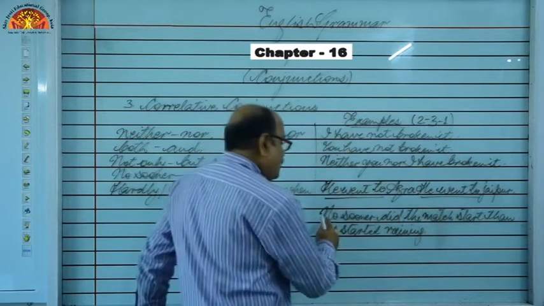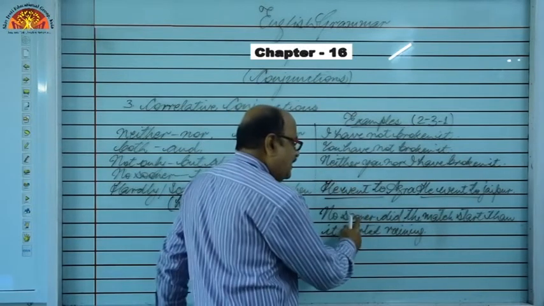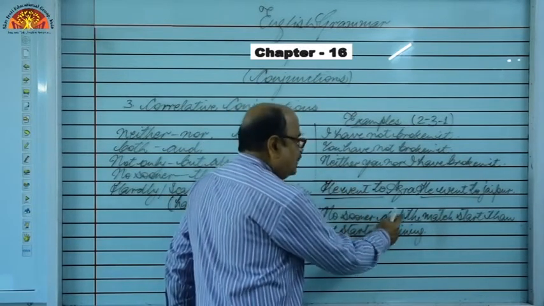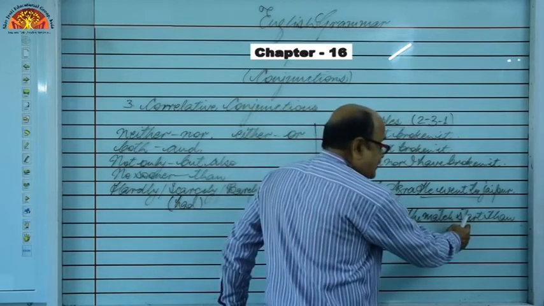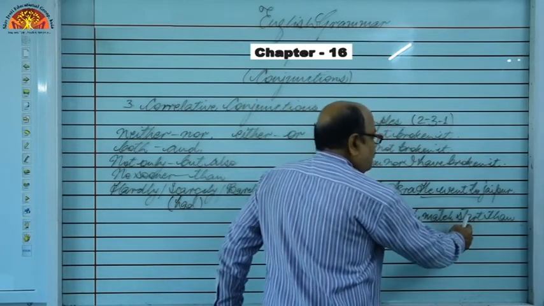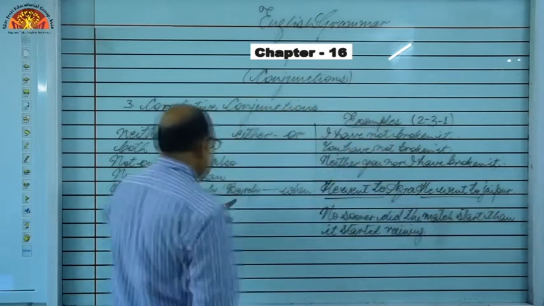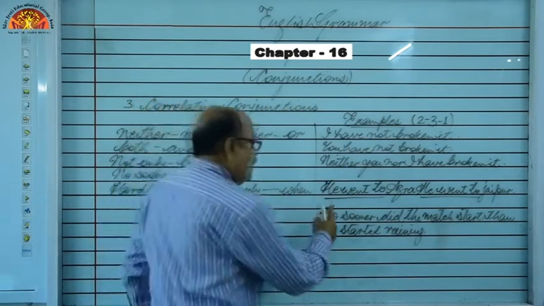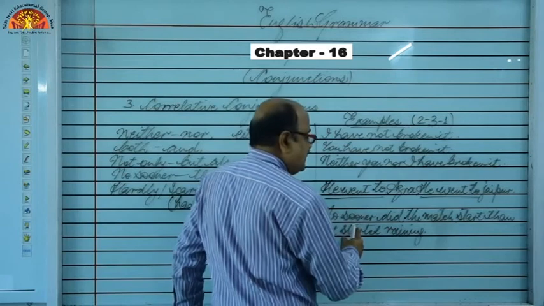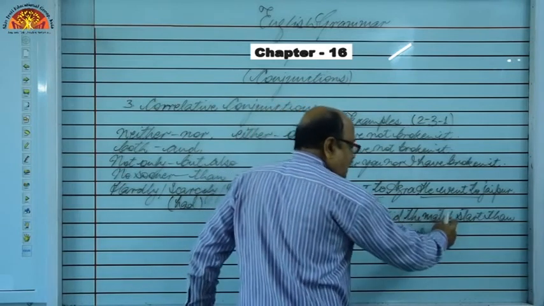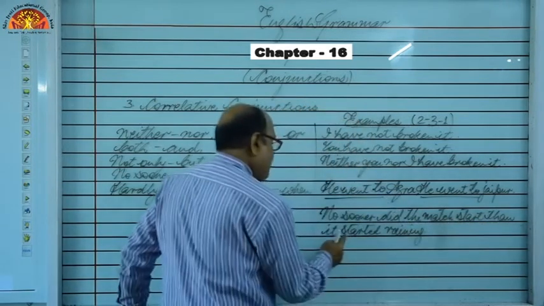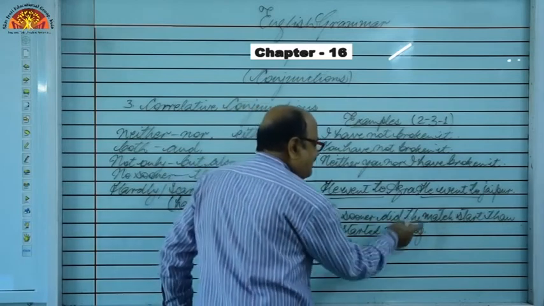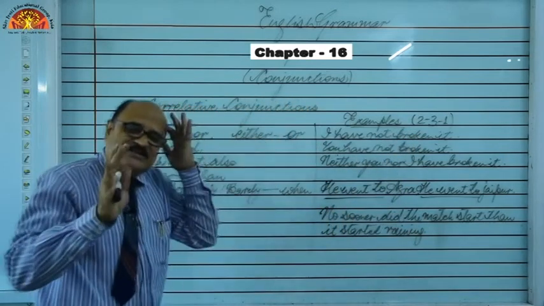Mind it, no sooner in place of no sooner, hardly in place of did, had the match in place of start, started. In place of then, we will use when. So, hardly, barely or scarcely had the match started when it started raining. Only this is the difference, students.